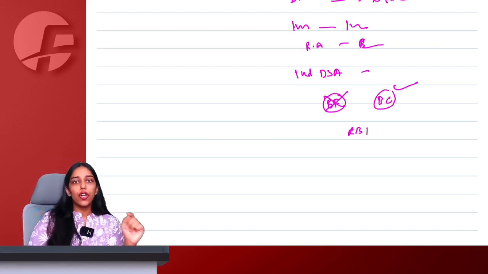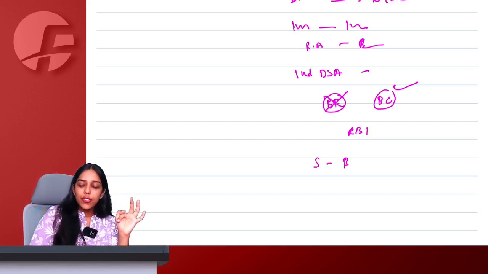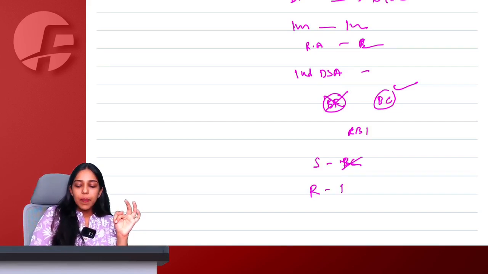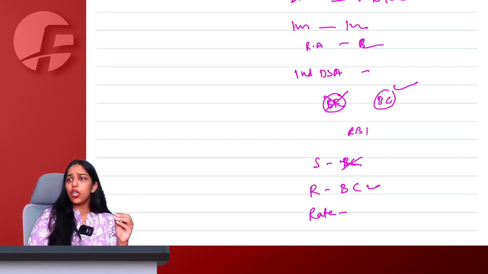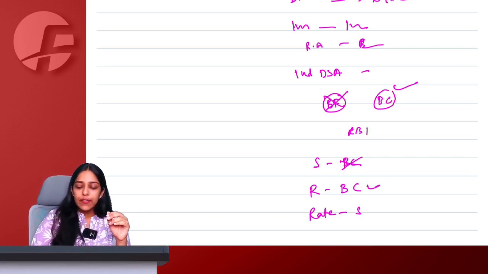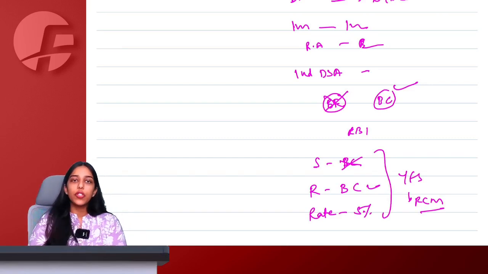Then we have renting of motor vehicle designed to carry passengers, cost of fuel also included. In that case, you have to see three conditions: that the supplier is not a body corporate, the recipient is a body corporate, and the rate for the renting of motor vehicle is 5%. If all this is yes, then RCM, otherwise FCM is going to apply.